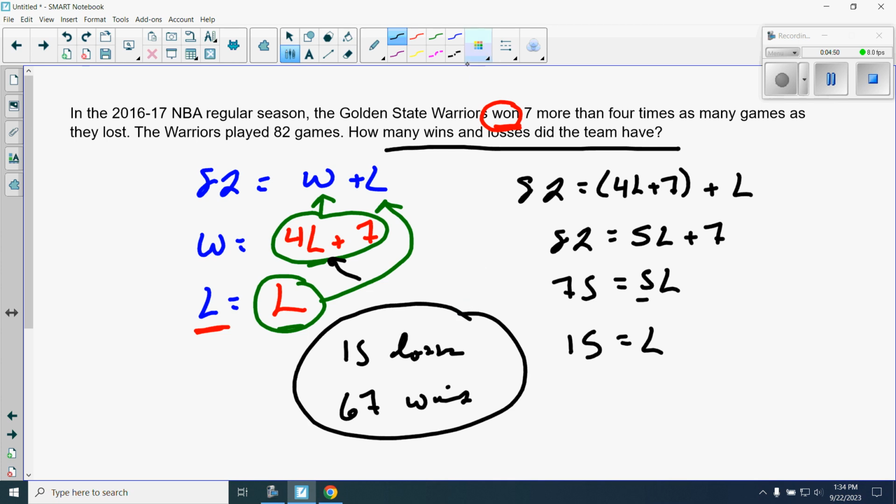Now the great thing about algebra, we can check it. If we add these two guys up, they better equal the total amount of games that they've played. So 67 plus 15: 12, carry the 1, 6 and the carried 1 is 7, so 82. It looks pretty doggone good to me.